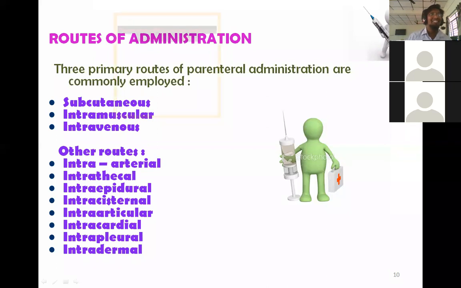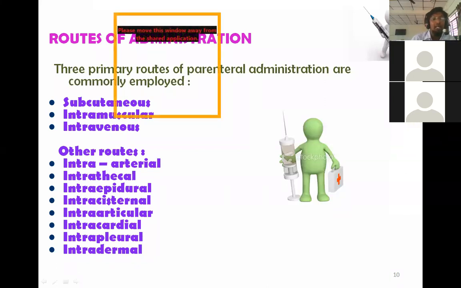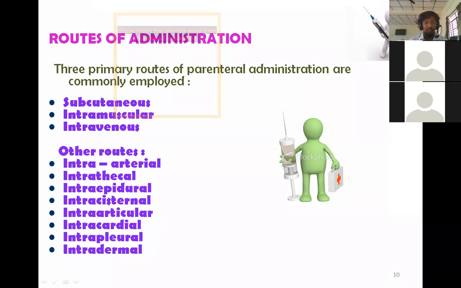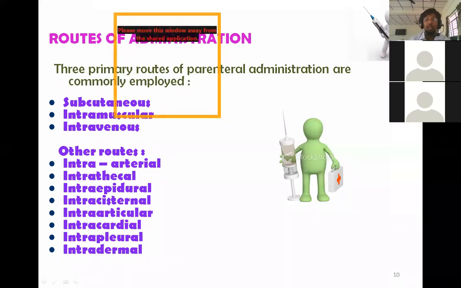Then routes of administration. We have different routes of administration. The primary routes of parenteral administration commonly employed are the subcutaneous route, intramuscular route, and intravenous route. These are the most common routes of administration for parenterals. Then we have other routes like intra-arterial, intrathecal, epidural, then intracardiac, right, intrapleural, intradermal. All other routes are also there. So these are the different routes of administration in parenterals. Students, please take a screenshot so that you can remember all these things.